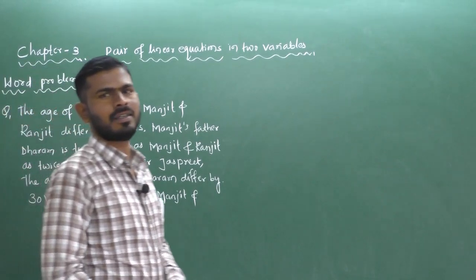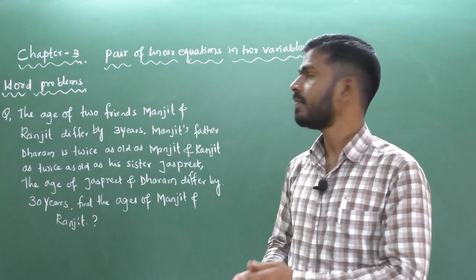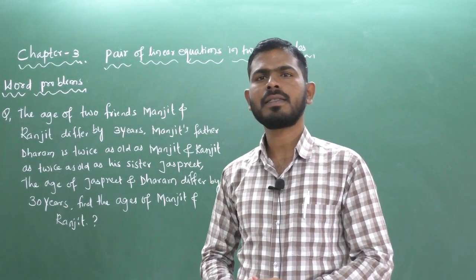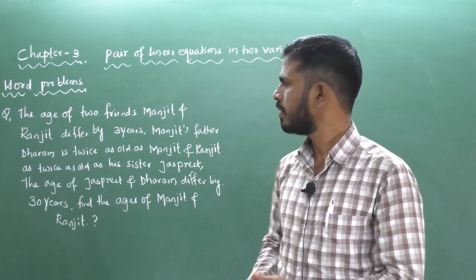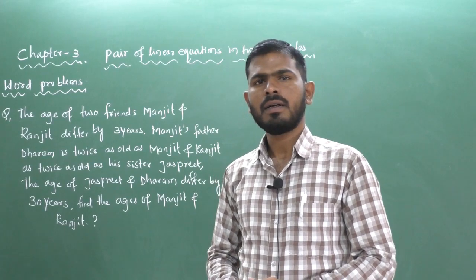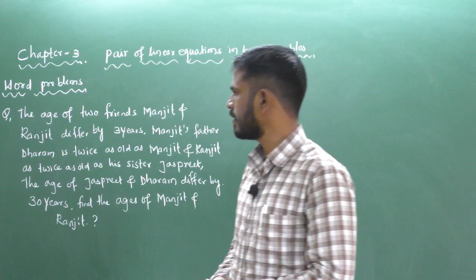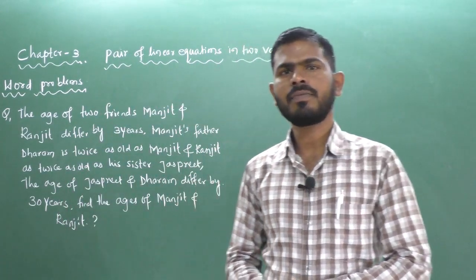Hi everyone. Last session we discussed the word problem of a pair of linear equations in two variables. In this session we will discuss more related word problems. So in this session we have to discuss the age related problem. Let us discuss. This is considered a level 4 problem.